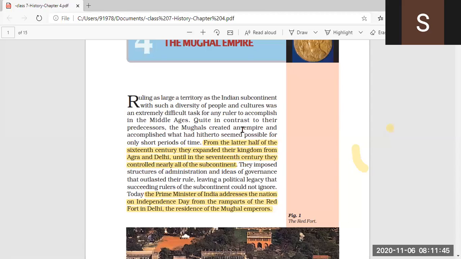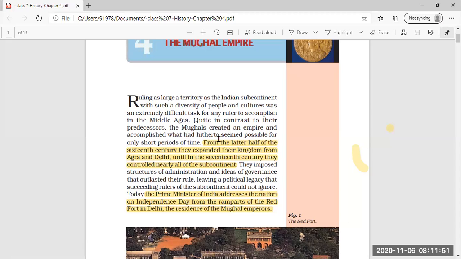So in contrast to this, the Mughals created an empire and accomplished what had seemed impossible. That means previously, in the Middle Ages, the rulers were not able to have control over such a vast territory. But in comparison, the Mughals created an empire, and at least for a short period of time, they were successful in holding the territories together.